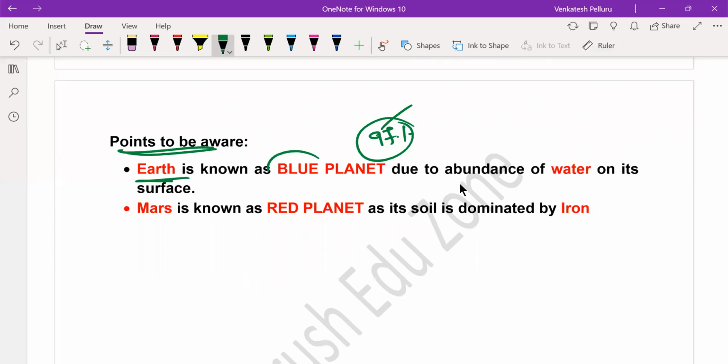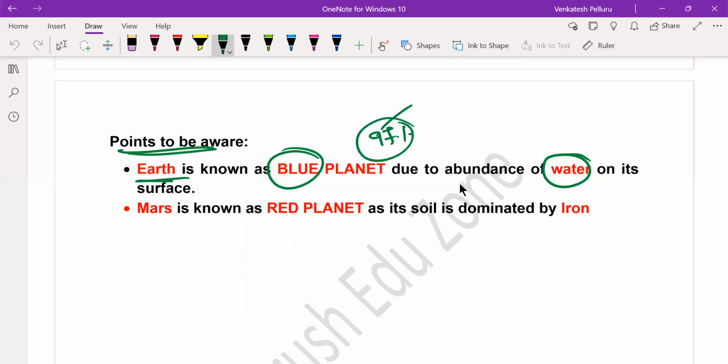Earth is often referred to as blue planet because of the abundance of water. If you look from the sky, or generally from the space stations, or if you look from 100 kilometers above the surface of the Earth, generally Earth appears to be blue because of the vast amount of water. Okay, so I think you know the reason behind the blue color of water. Water is generally colorless, but it appears blue because of Raman effect. So we will know that physical phenomenon later.